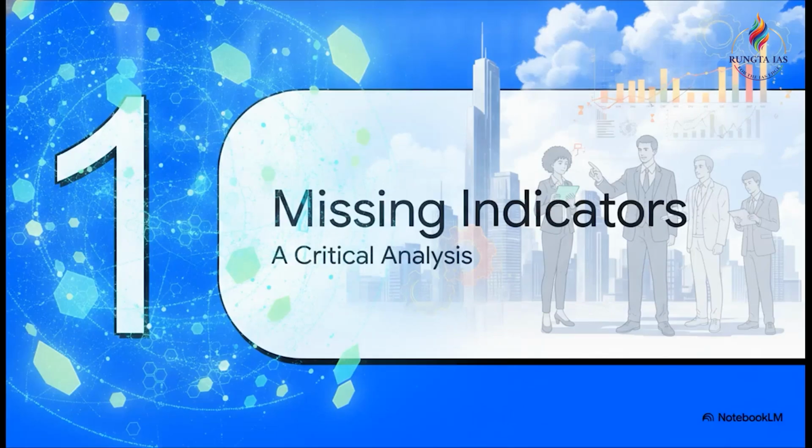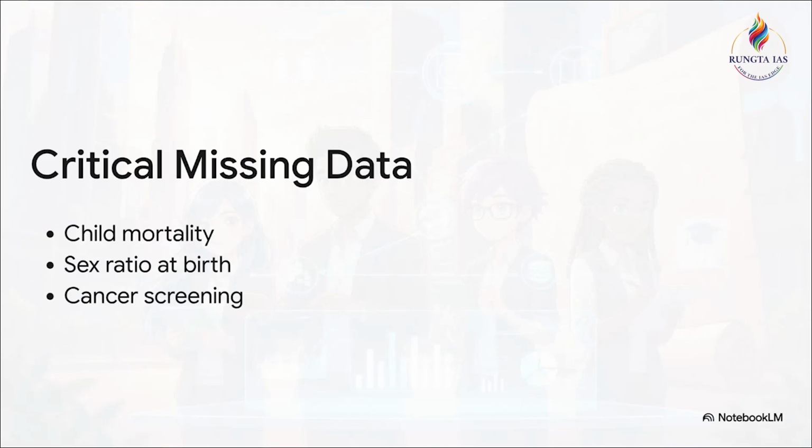All right, moving right along to our next section, the missing indicators, a critical analysis. So the data gaps we have to navigate now are frankly huge. Several major indicators are just gone. Infant and child mortality rates, gone. The sex ratio at birth, which, remember, stood at 929 females to 1,000 males back in NFHS-5, is totally missing now. That takes away a massive signal of sex-selective practices. Cancer screening is gone too.